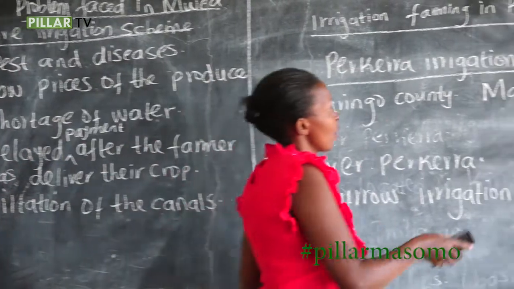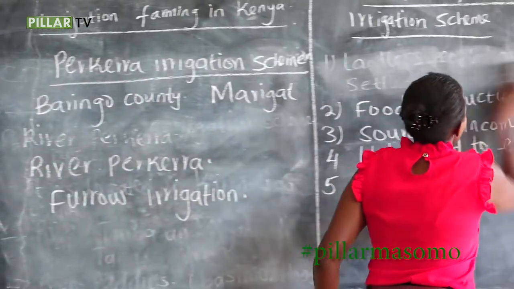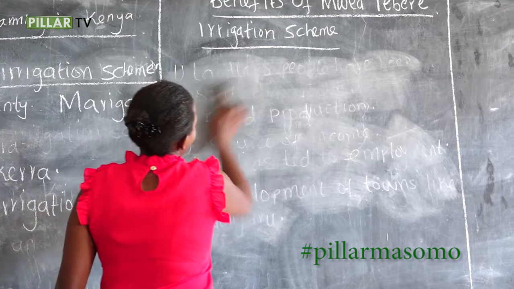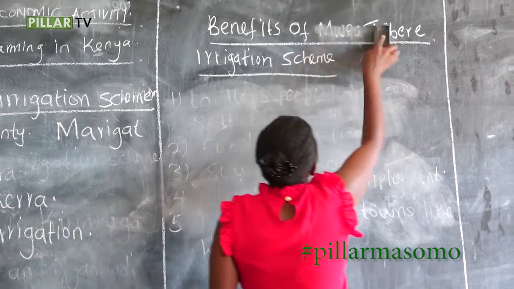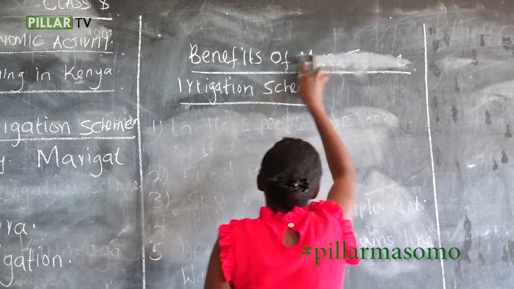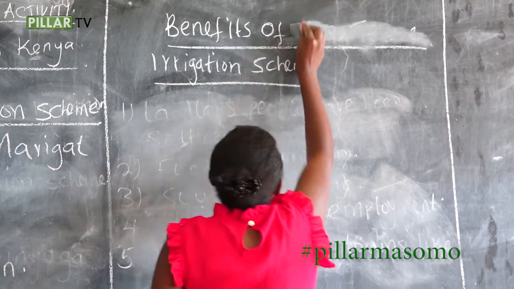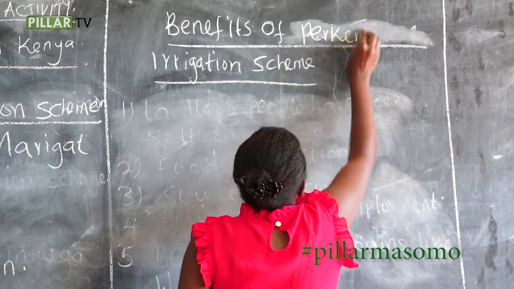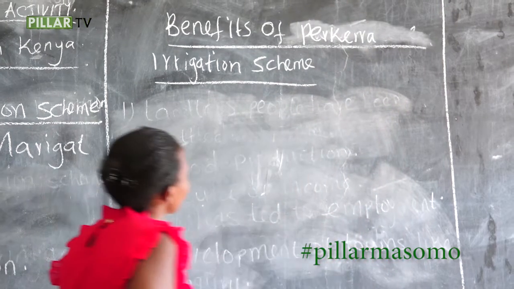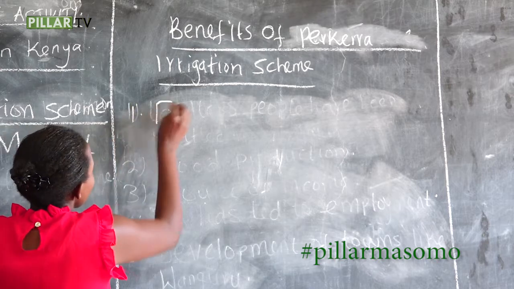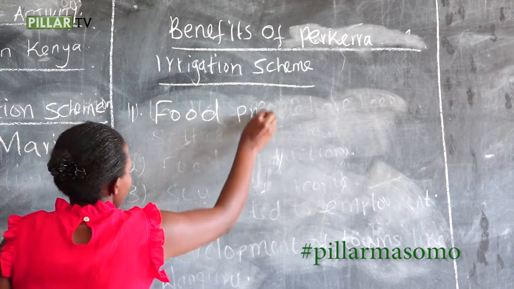Benefits of Perkerra irrigation scheme. The first one, it has led to increased food production.